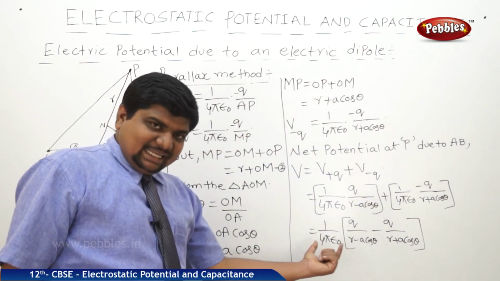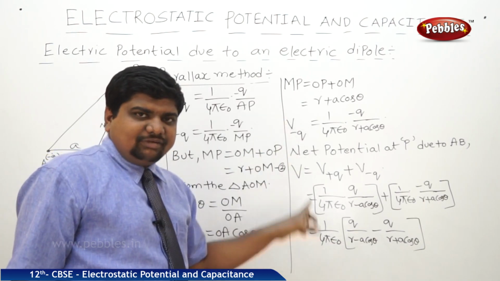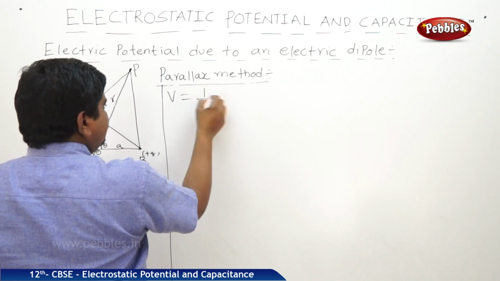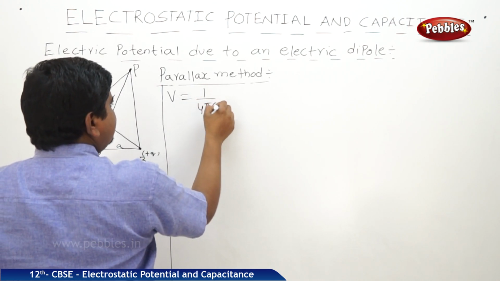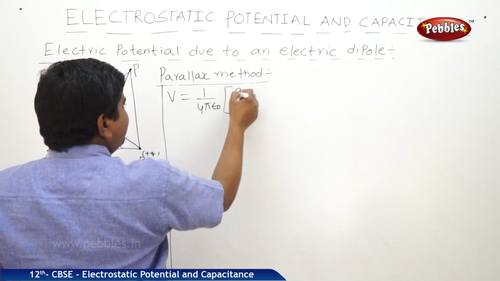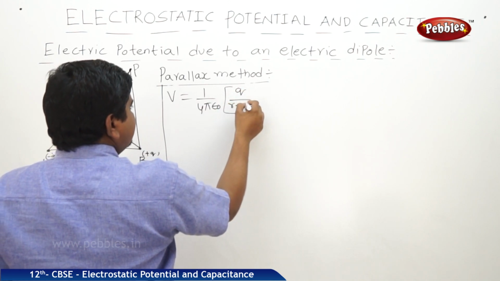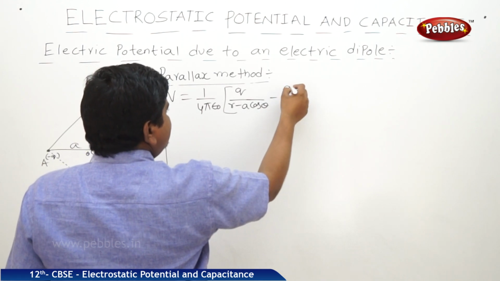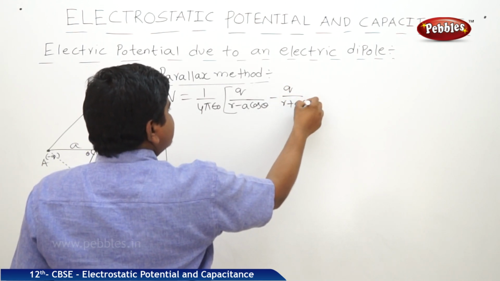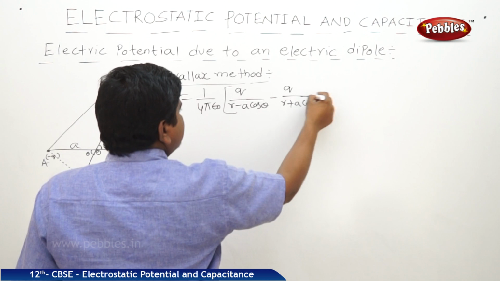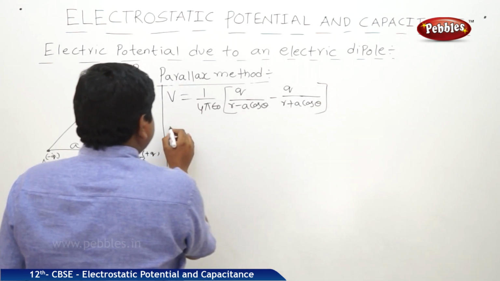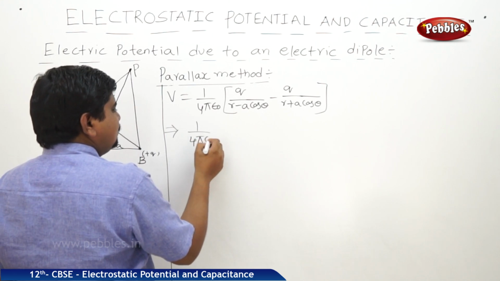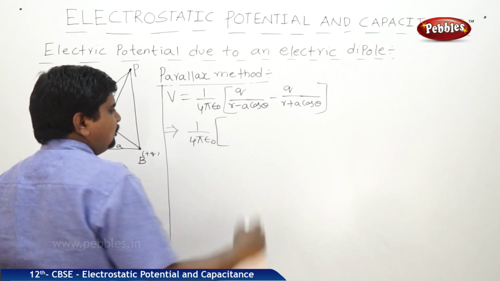Now we are going to take the LCM and we will get the final answer. Therefore, V is equal to 1 by 4 pi epsilon naught into Q by R minus A cos theta minus Q by R plus A cos theta is equal to 1 by 4 pi epsilon naught.